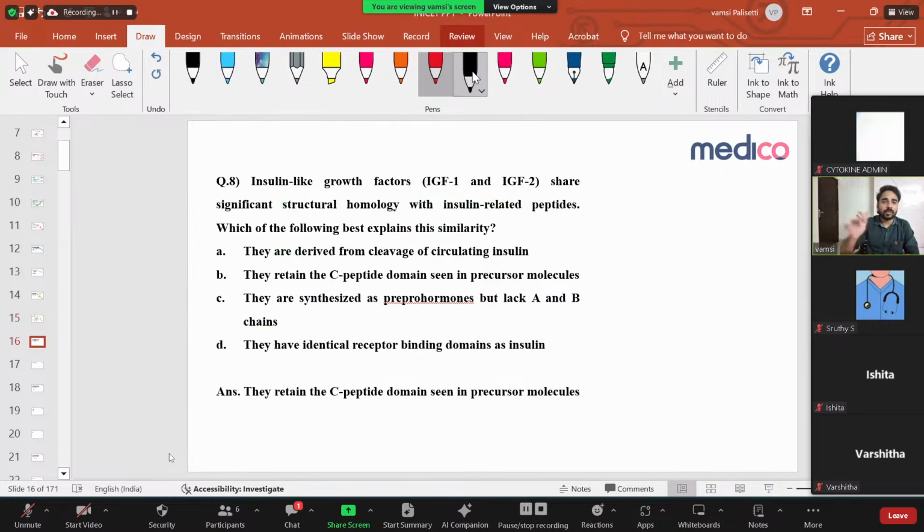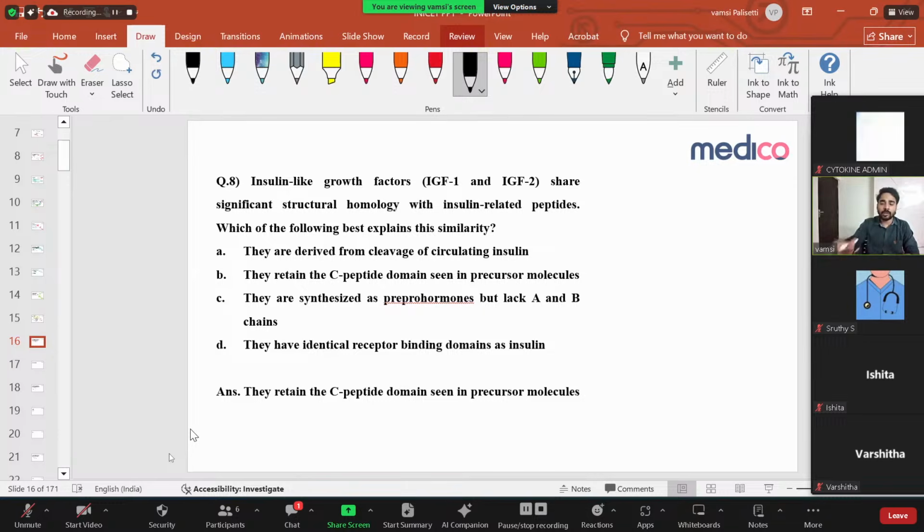Right. Let's go to the next question. Let us see this question. They're asking about insulin-like growth factor. Insulin-like growth factor 1 and insulin-like growth factor 2 share significant structural homology with insulin-related peptides. Which of the following best explains this similarity?